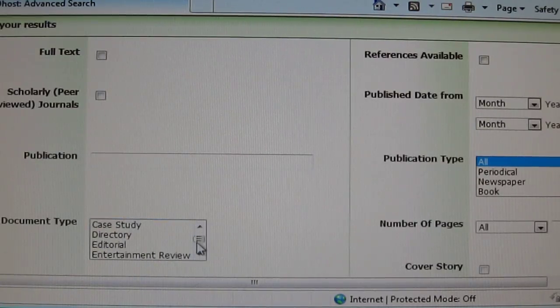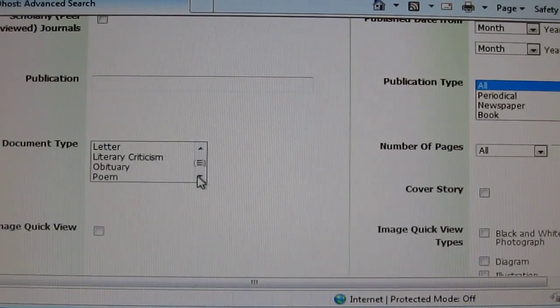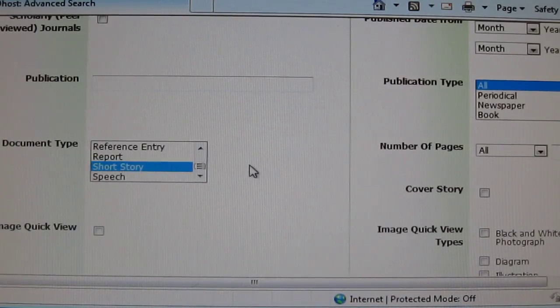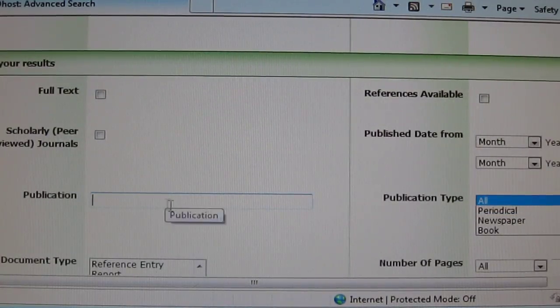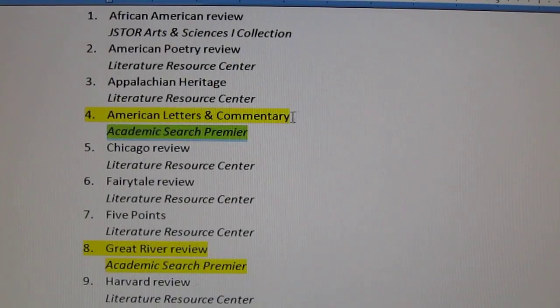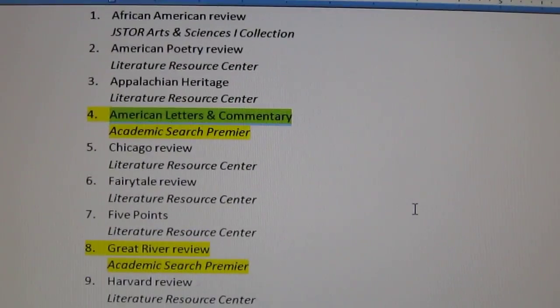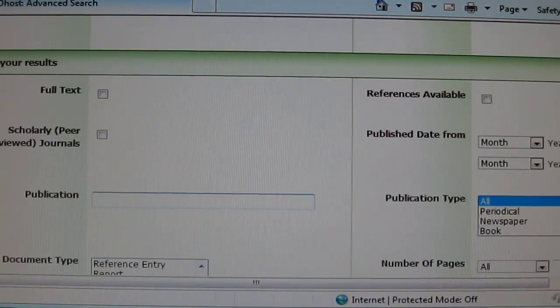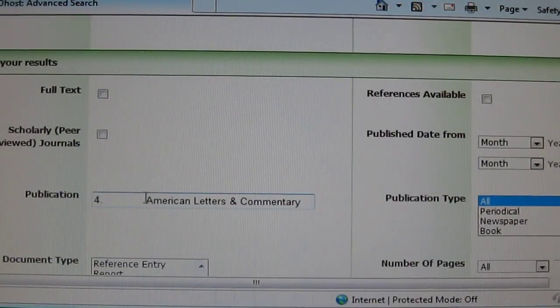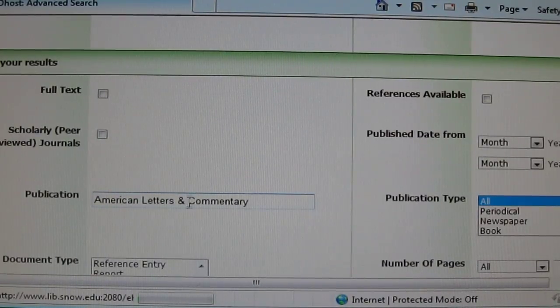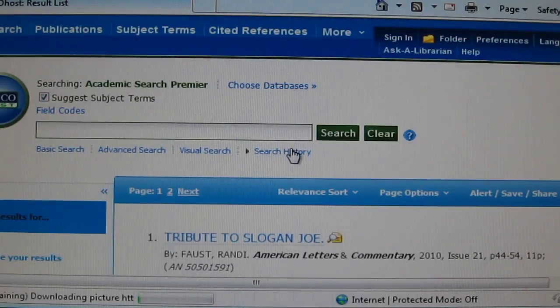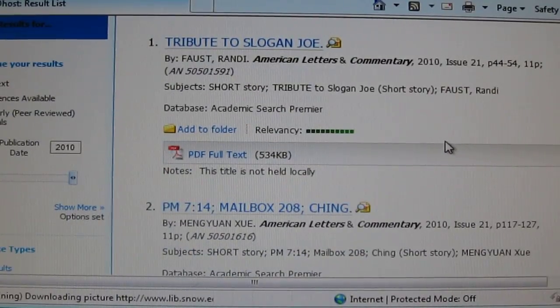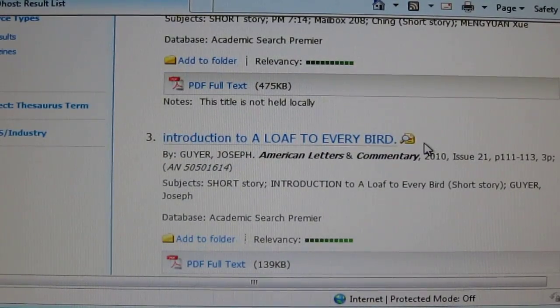And we want to choose our document type right here. This is important that you choose short story. And the publication, which was American Letters and Commentary. I'm going to copy that because I don't like spelling, and this is just the best way to do it. Just copy it. So take my word for it. And I type it into publication and push enter. Now, look at all these wonderful short stories that you could read.